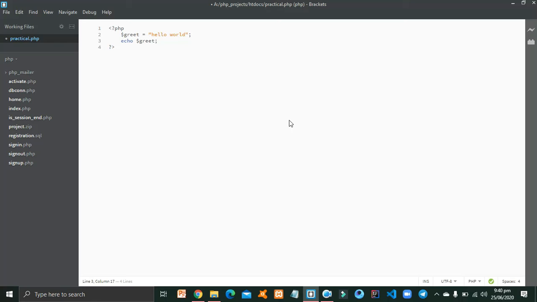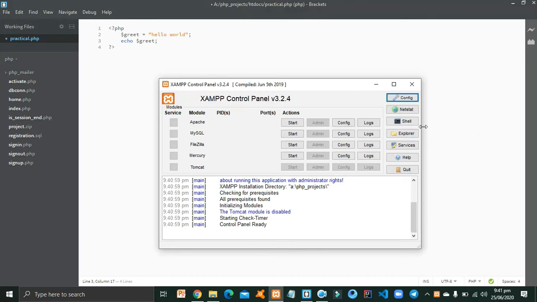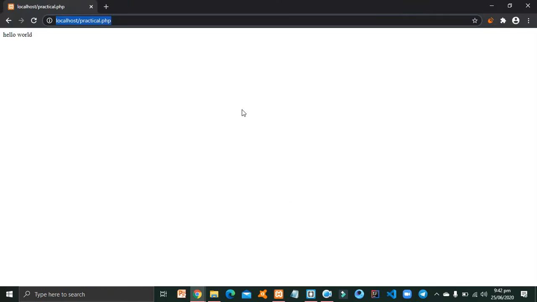So our hello world program is written, and let us open it in our browser. Before opening it in our browser, we have to start our XAMPP server. First of all, open the XAMPP server and then start the Apache server. I have started the Apache server. So I have come to my browser and write localhost slash practical.php. Localhost will find your file in htdocs, and in htdocs we have practical.php, and the hello world is written here. Okay, and it is written very well.